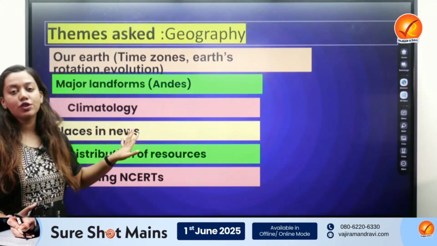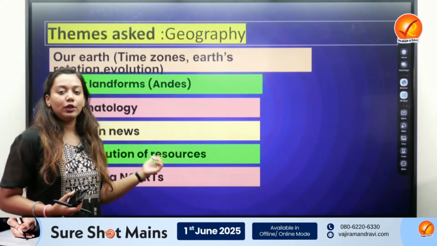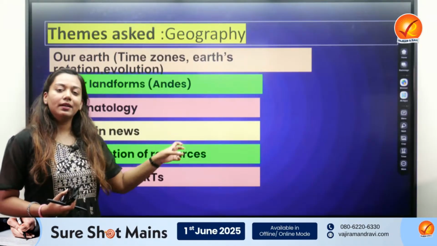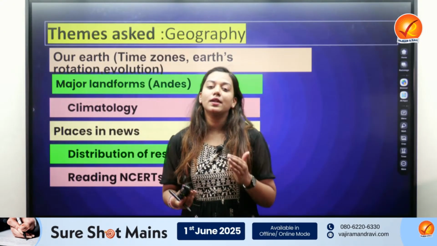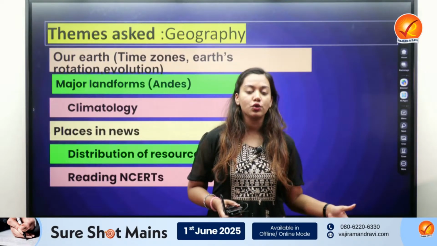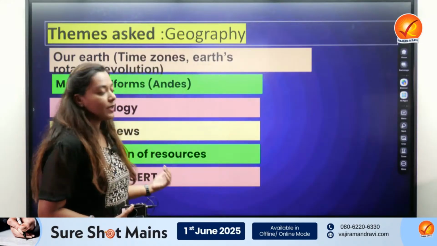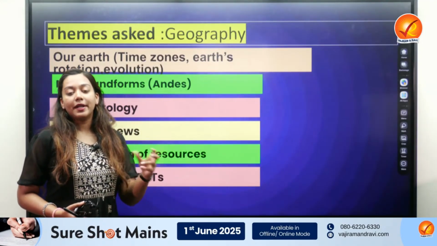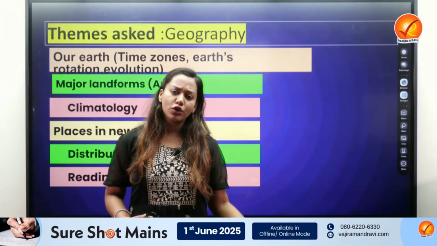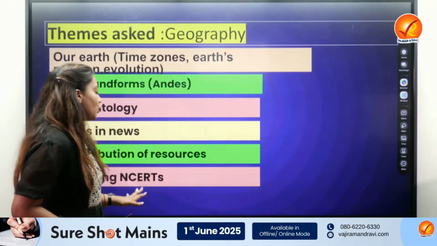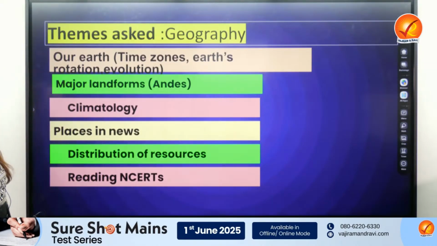Then again, places in news was asked. However, a change in trend was observed: the places in news questions were a little bit tougher. They can be answered using PYQs, but they were tougher compared to the previous year, so I wouldn't recommend you beat yourself up if you mark these incorrectly. There was also a prediction that conflicted areas are asked more often, but that was flouted this year. You would not find many questions regarding conflict areas like Russia, Ukraine, etc.